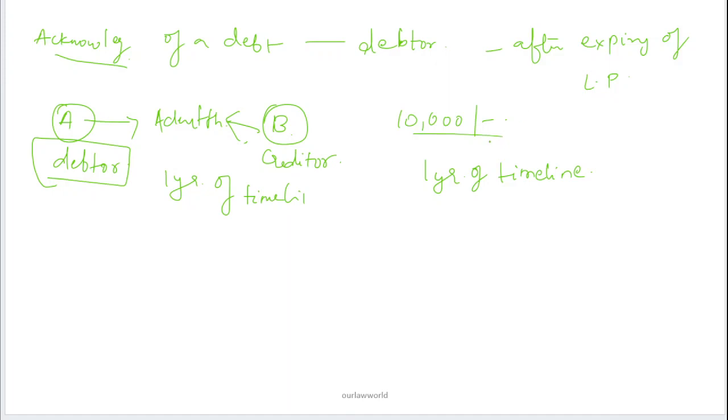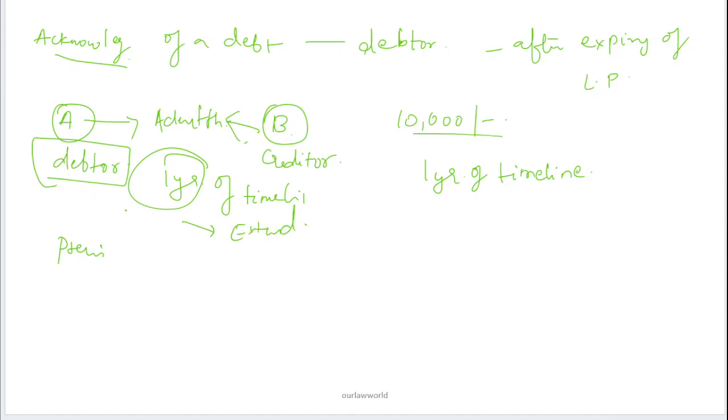So an acknowledgement of a debt after the expiry of the limitation period will not extend any previous limitation. Even though A acknowledges that he has to pay 10,000 rupees, this 1 year of time will not be extended.